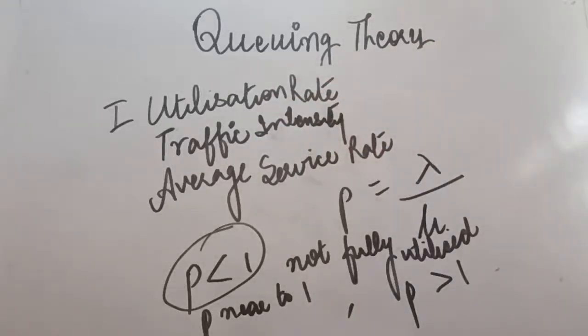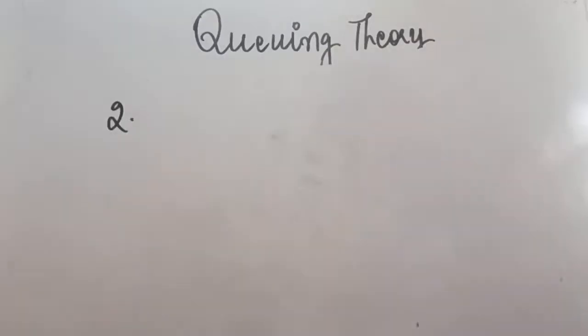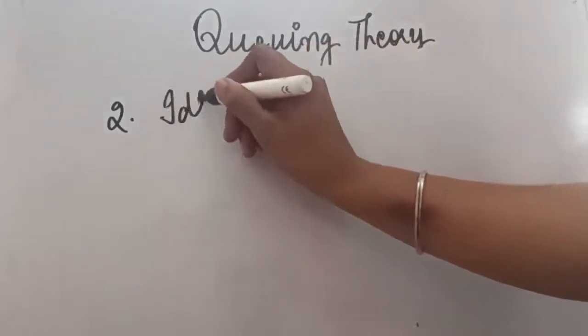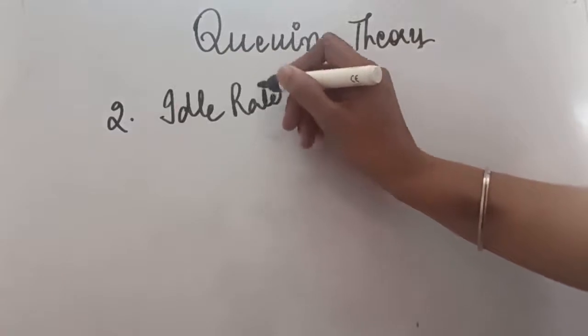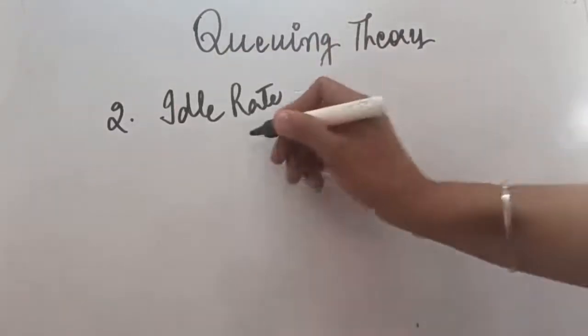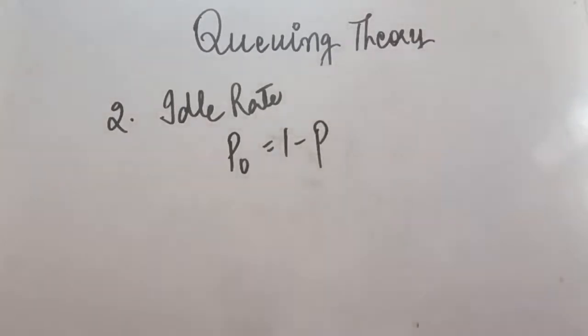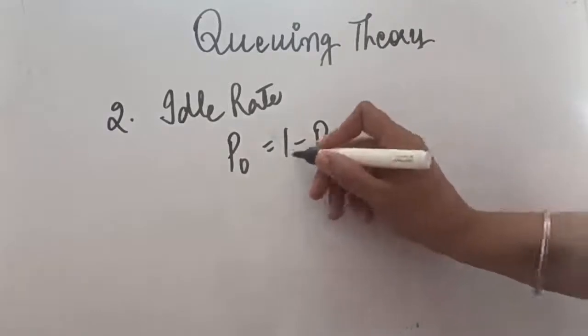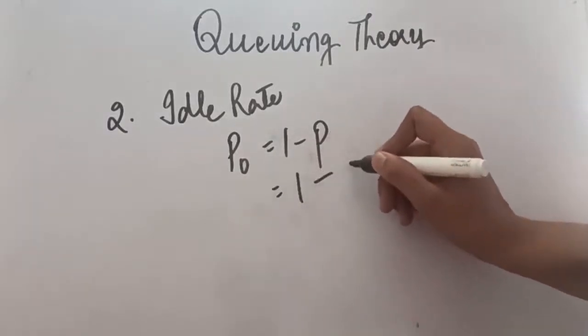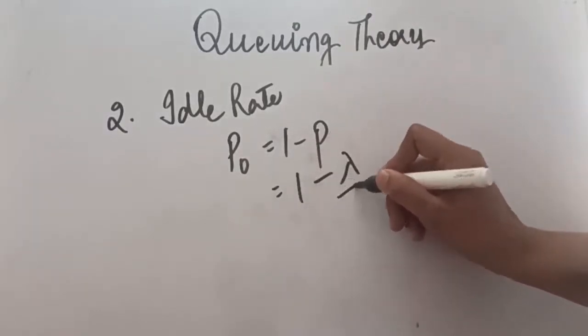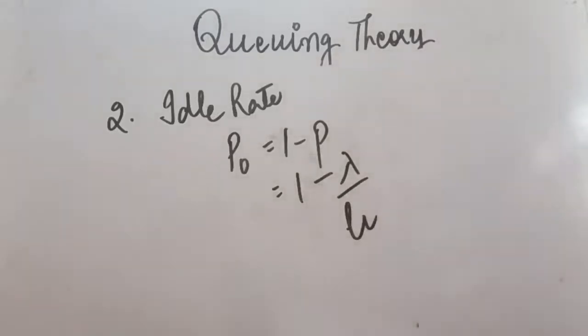Moving on to the second formula. Now the second formula is regarding the idle rate. If in the question you have been told to calculate the idle rate, it will be denoted with P0, and the formula is 1 minus P. You have seen the utilization rate, so 1 minus utilization rate, or you can say 1 minus lambda upon mu. So like this we can calculate the idle rate for any service facility.